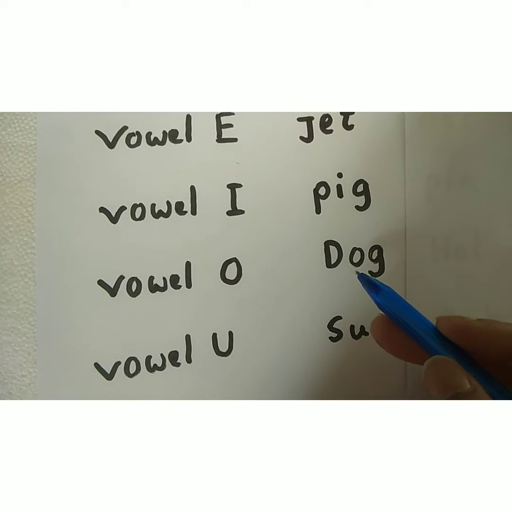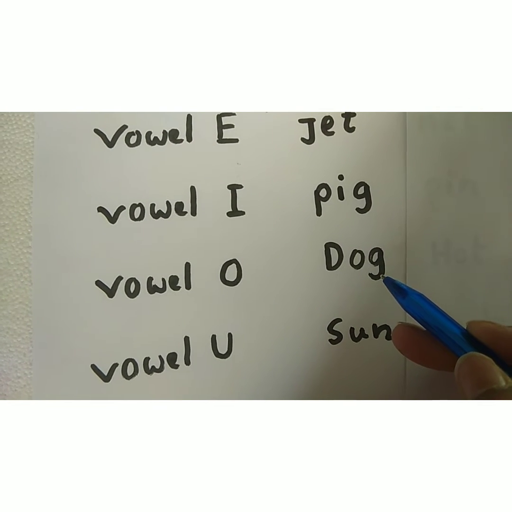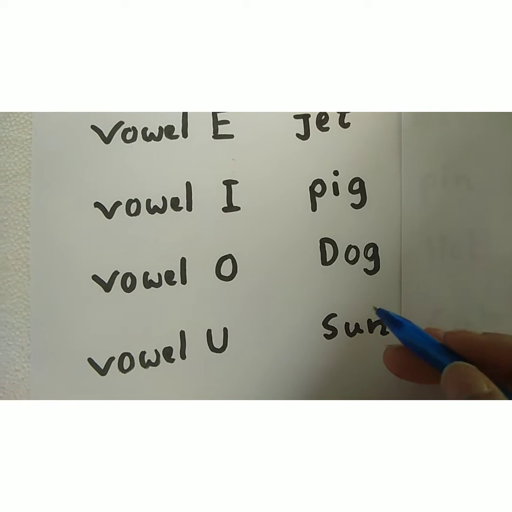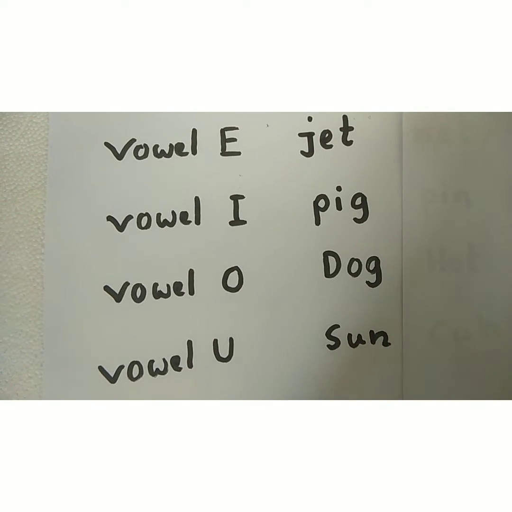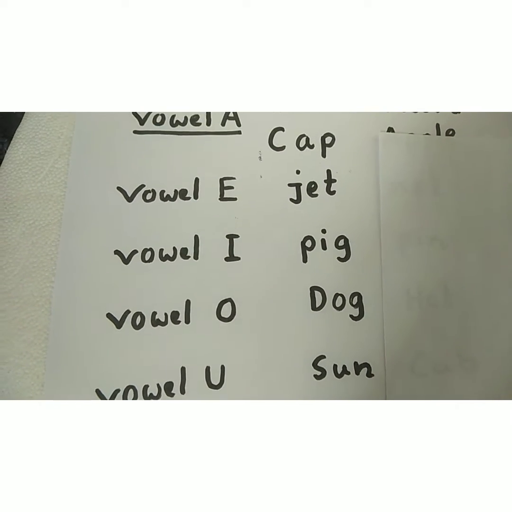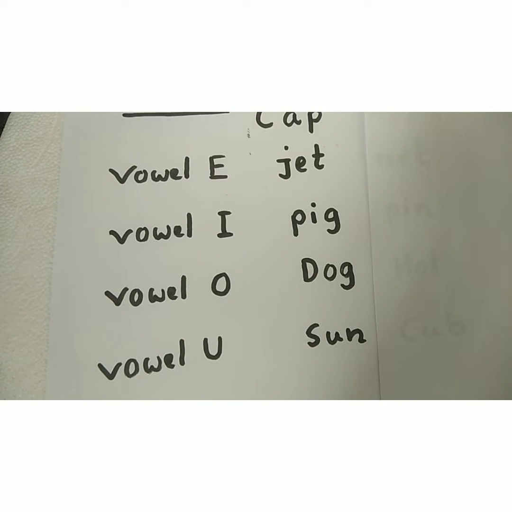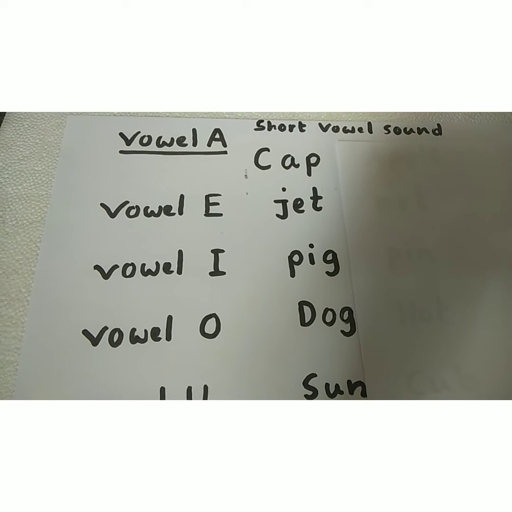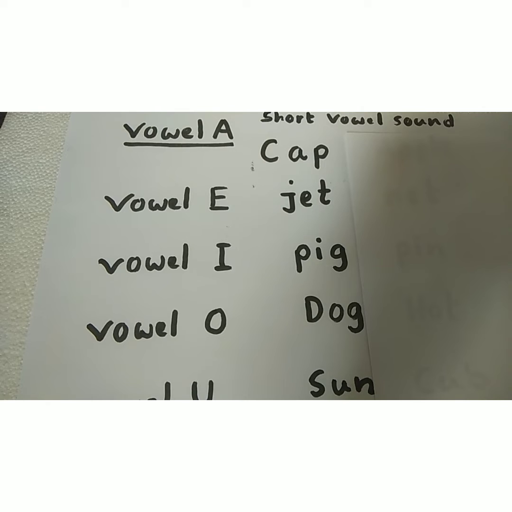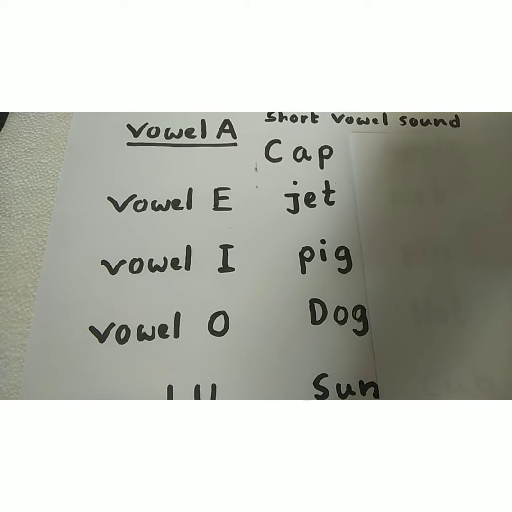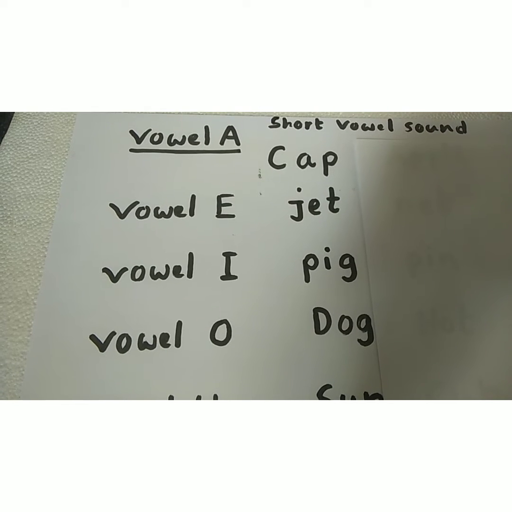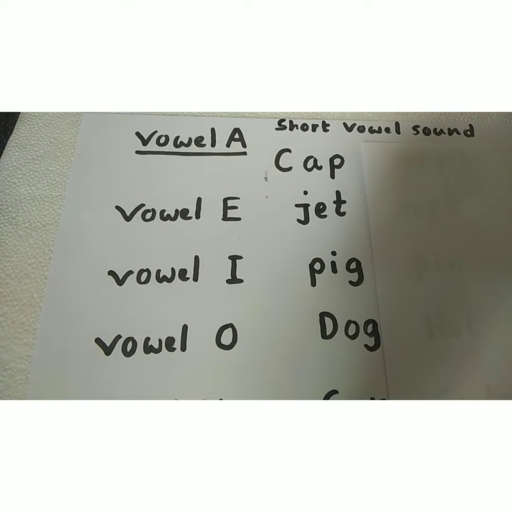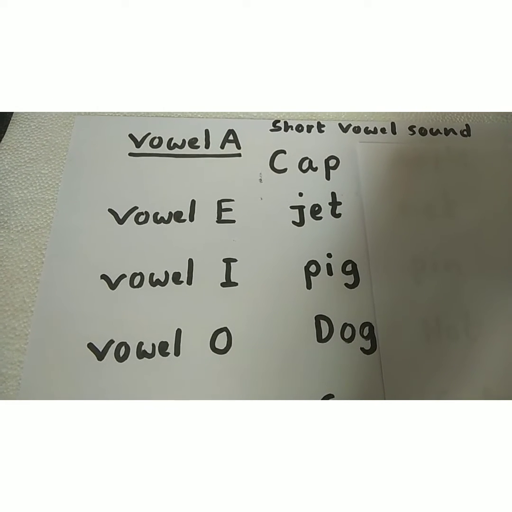T, A, K, dog. S, A, sun. If there is one vowel in a word, the vowel will take its short sound.